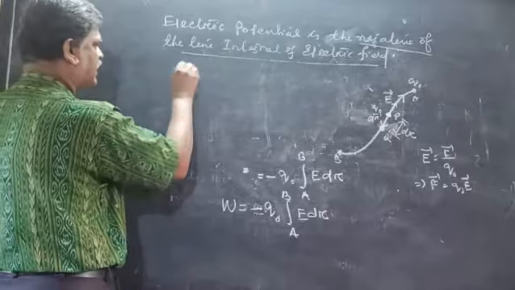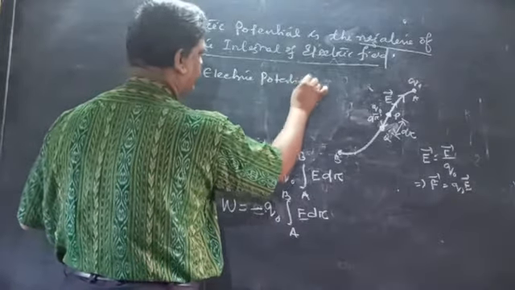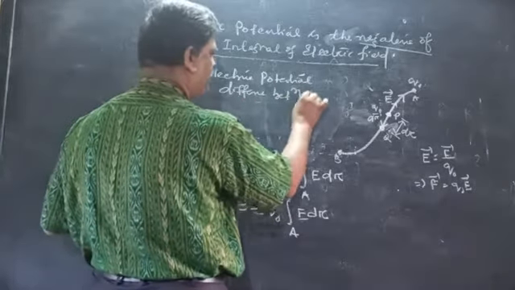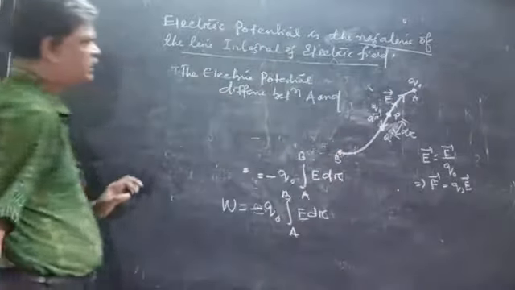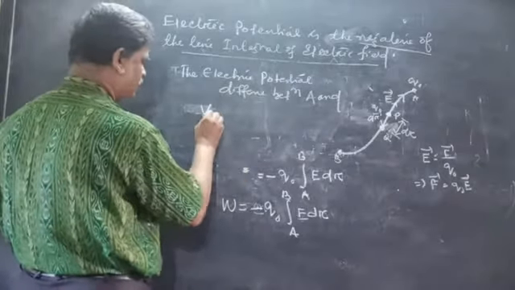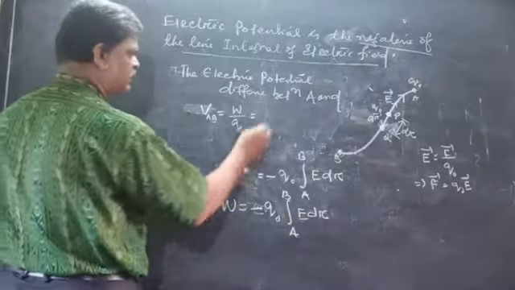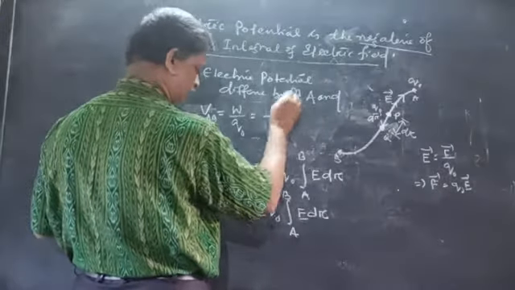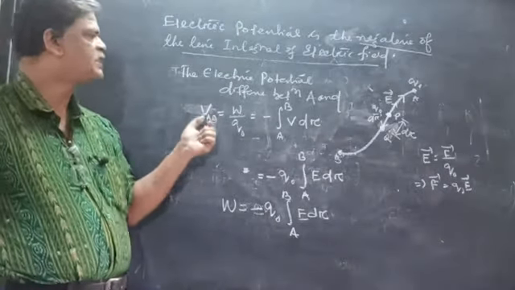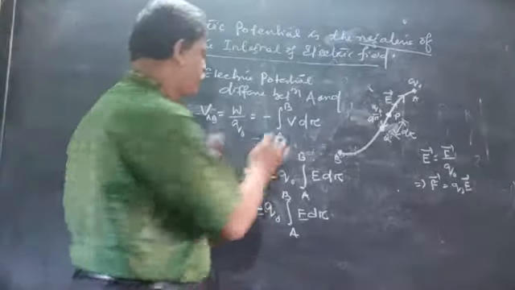The electric potential difference between A and B, V A to B, is equal to W by Q naught, that is equal to minus the integration from A to B of E dr. So the potential difference from A to B is equal to W by Q naught, equal to minus the integral from A to B of E dr.